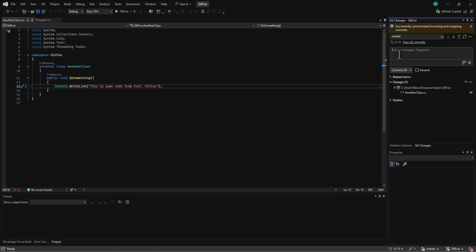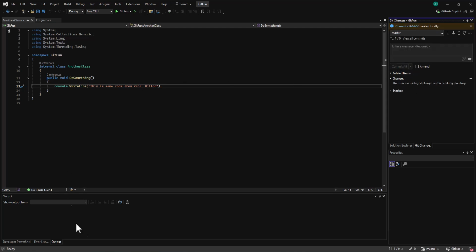I go in and say, change the do something method. Again, we've got to come up with better things to say here, but I'm trying to give simple examples. Okay, so we say commit that, and it gets committed to the local repository, and I say, okay, great. Go ahead and push those. Well, let's do a sync to see what happens.